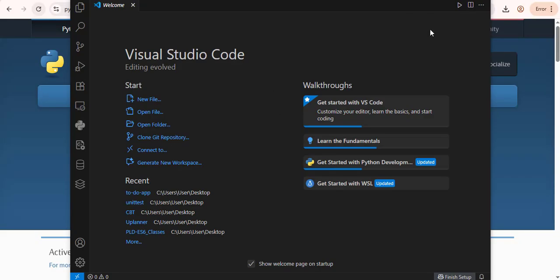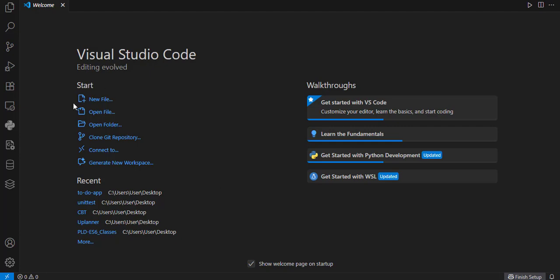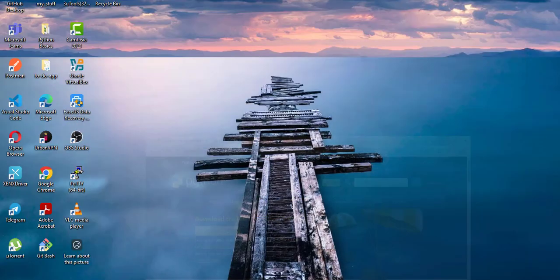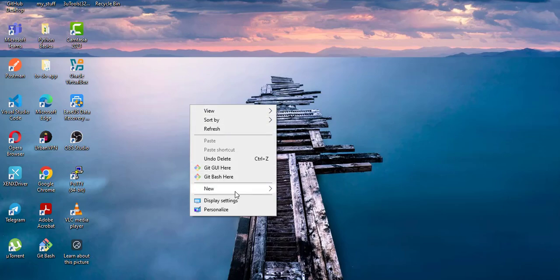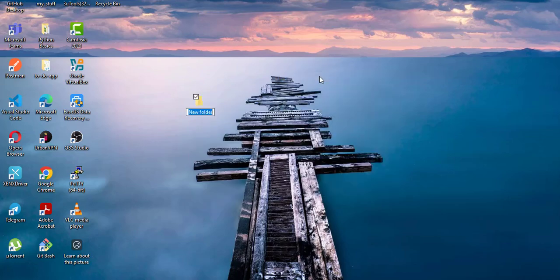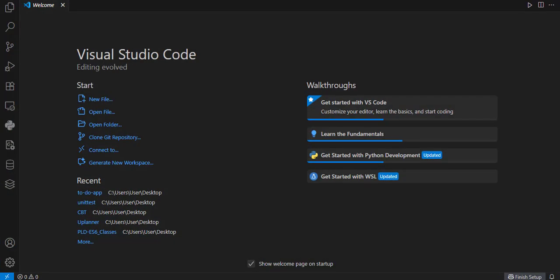All right, so now let's see how we can set up this environment. Let me maximize. Here, as you can see, we have different options: new file, open folder, or something. Before I actually do anything here, I'm going to create a folder for this Python series. So let's go to my desktop and I'll create a new folder, and let me call it Python series, right? So now that I have the folder here, I can load this folder from Visual Studio Code. Here I will select open folder.